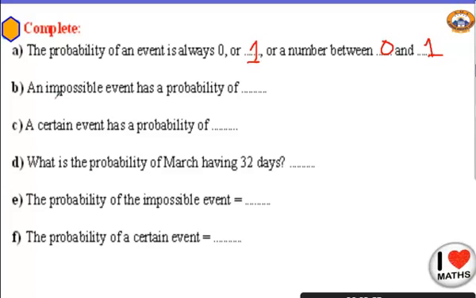What about the impossible event? That says 0. What about the certain event? It will be 1. It's sure. What about the probability of March having 32 days? Yes, it's impossible. Impossible means 0. The probability of an impossible event is always 0. And the probability of a certain or sure event is 1.